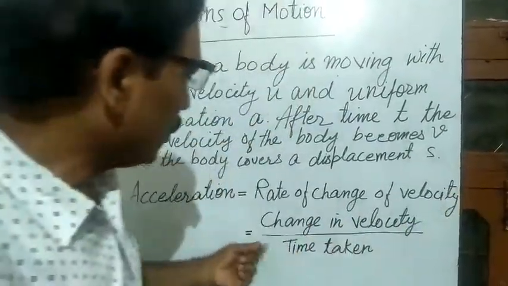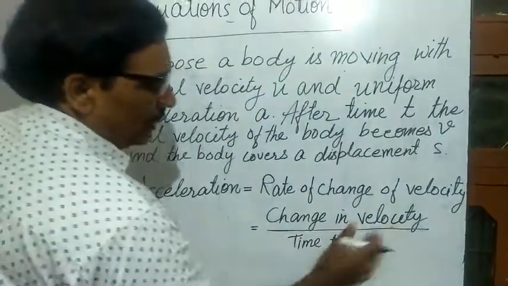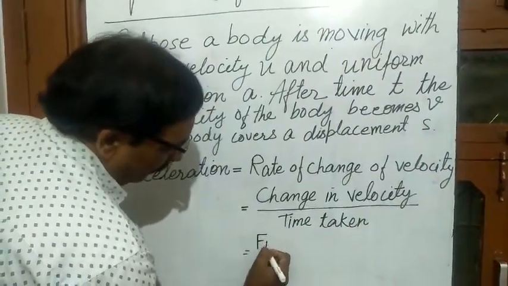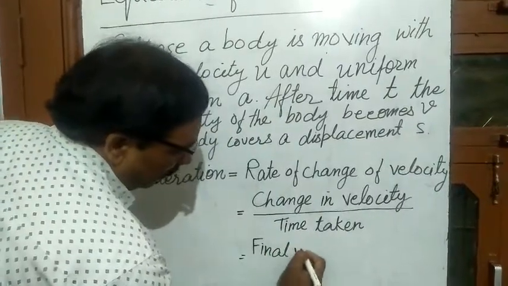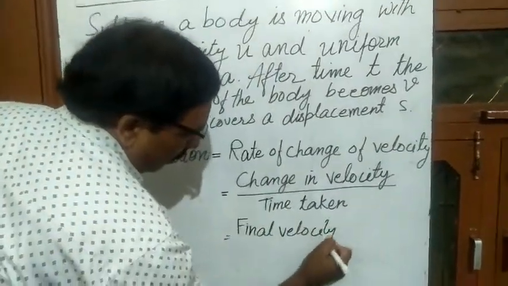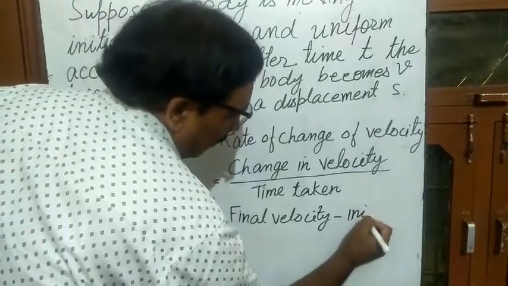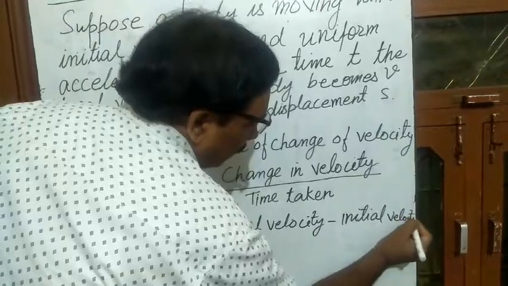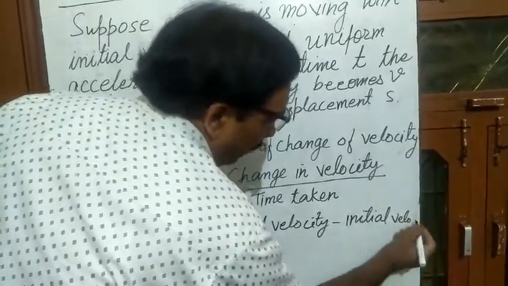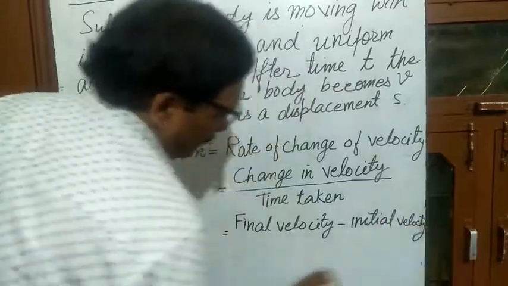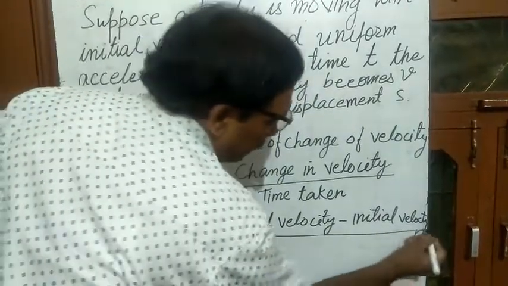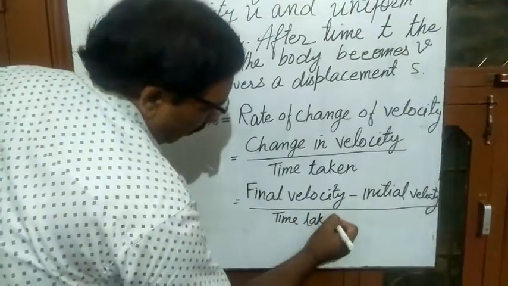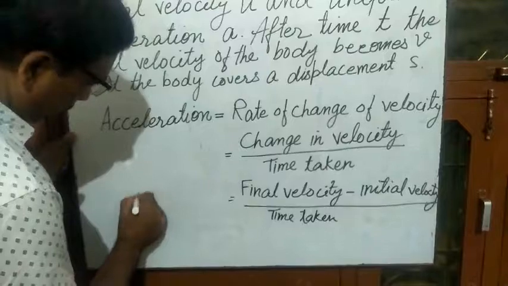By doing this operation, we find the change. That is change in velocity. It is equal to final velocity minus initial velocity. Clear? Final velocity minus initial velocity upon time taken. This is acceleration.